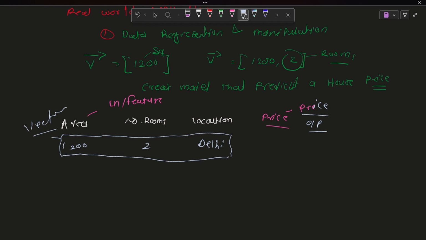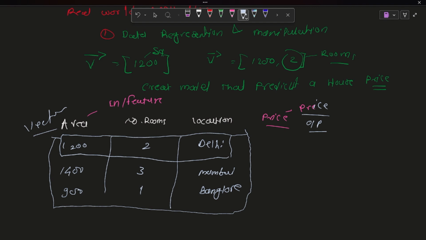That's a vector, and combining multiple rows, let's consider 1400 and number of rooms three, location Mumbai, and one more row: 900 area, number of rooms one, and location Bangalore. This is a matrix. And similarly, one more thing, we're talking about scalar values and data transformation as well.